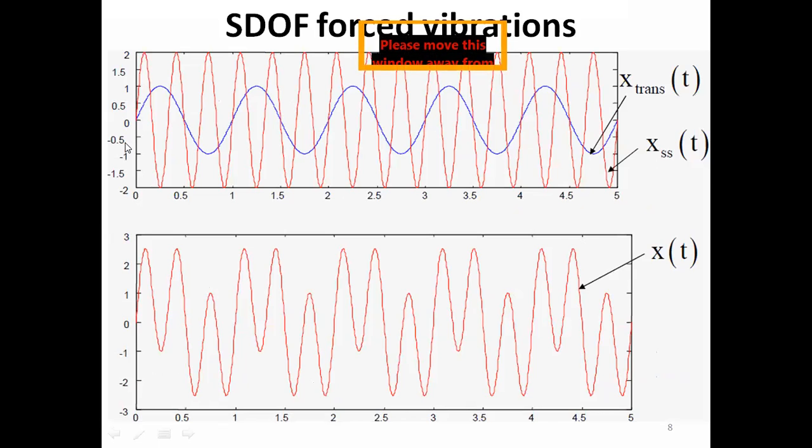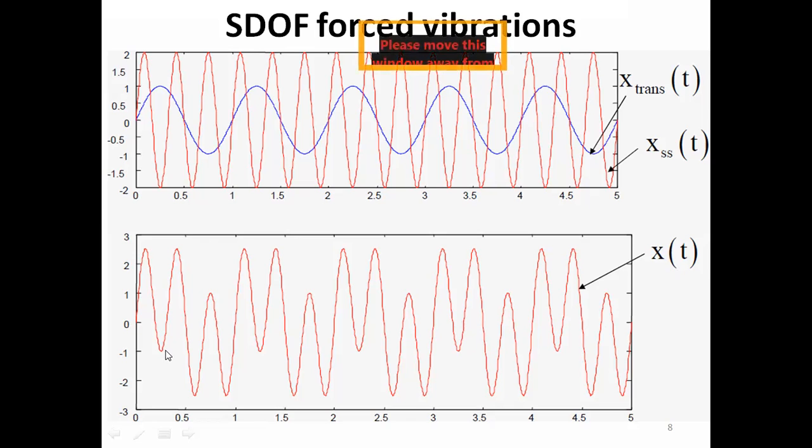We can plot both of the responses together. The blue line represents the transient response, which is at the natural frequency of the system, whereas the red line represents the steady state response. Adding these two signals, you are seeing the total response of the system, that is x of t.